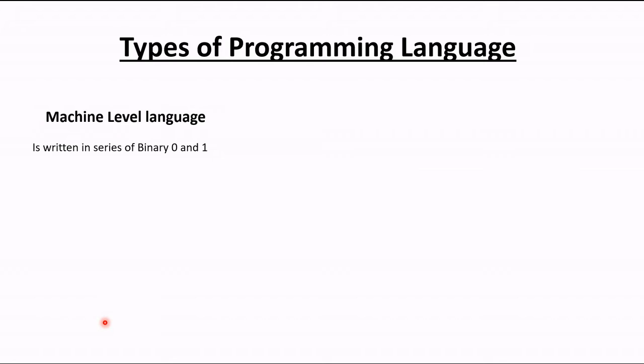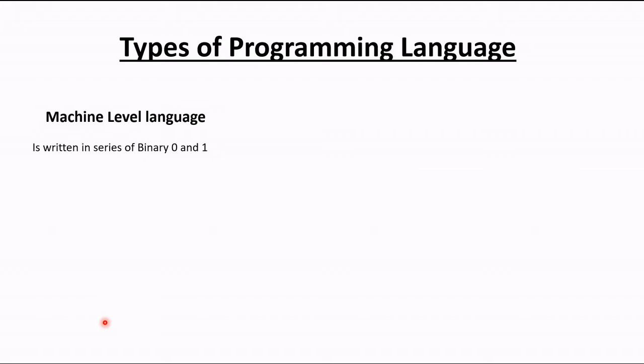What is machine level language? It is written in a series of binary zeros and ones. That means in this language, the programmer writes all the instructions in 0 and 1. With the help of this binary 0 and 1, the computer will recognize what the user wants to say, and then the computer performs the task.